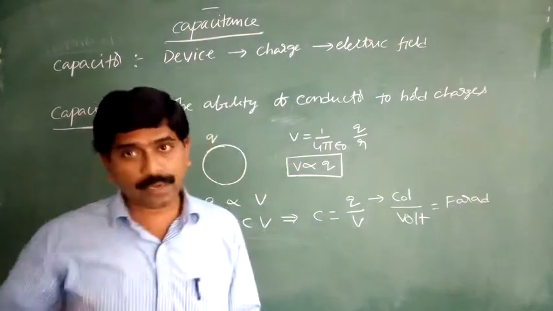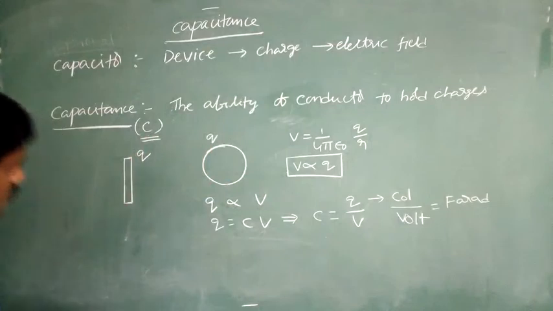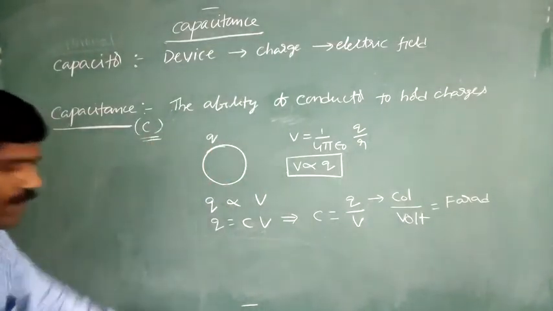Actually, the farad is a very big unit. Generally we use millifarads, microfarads, nanofarads and so on.